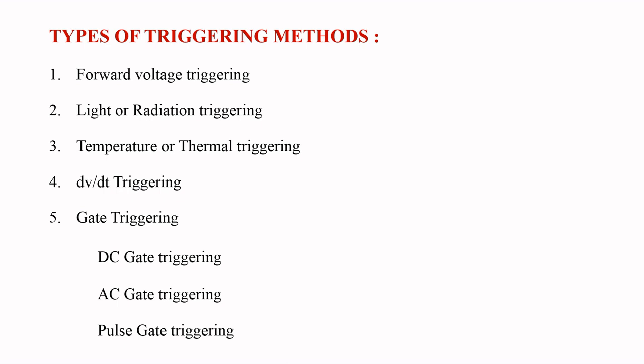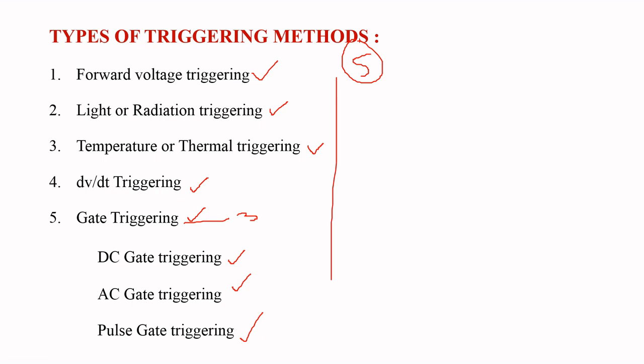Coming to types of triggering methods, these are mainly classified into 5 types. First is forward voltage triggering, then light or radiation triggering, third is temperature or thermal triggering, fourth is dV by dt triggering, and fifth is gate triggering. Gate triggering is again classified into 3 types: DC gate triggering, AC gate triggering, and pulse gate triggering. By using these methods, we make the reverse biased junction J2 into forward bias, and the SCR goes into conducting state.